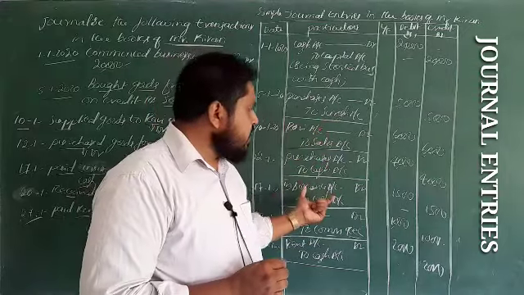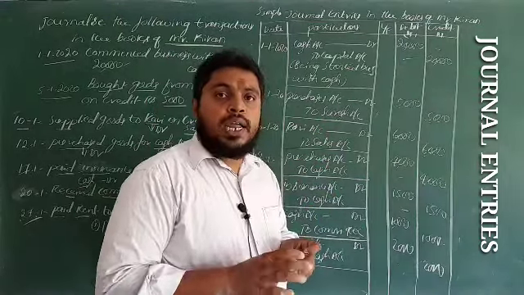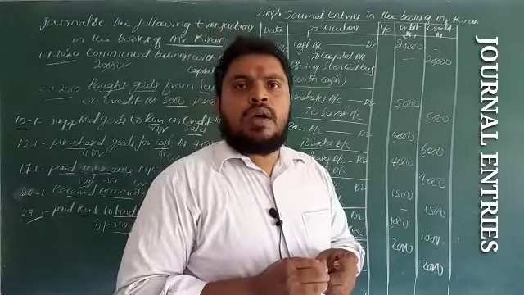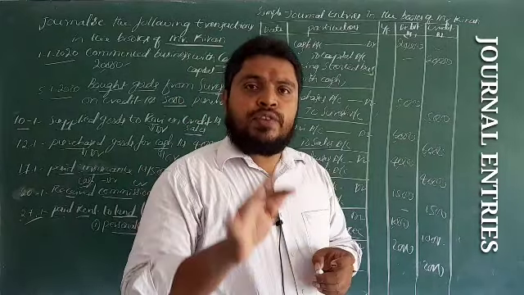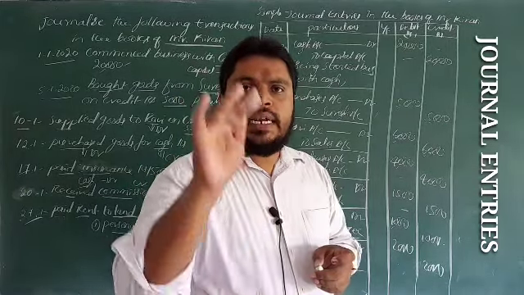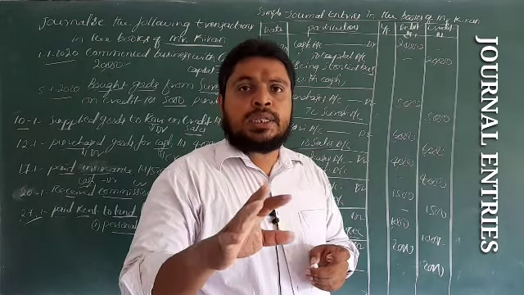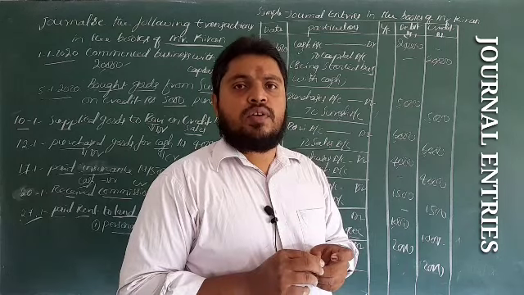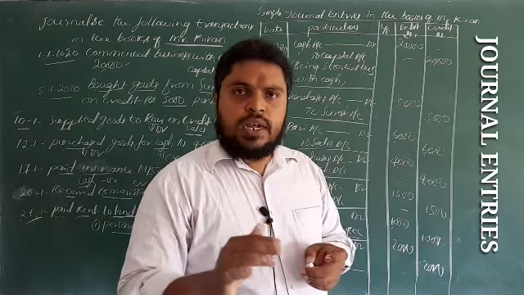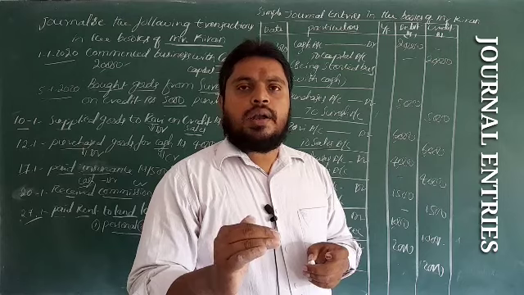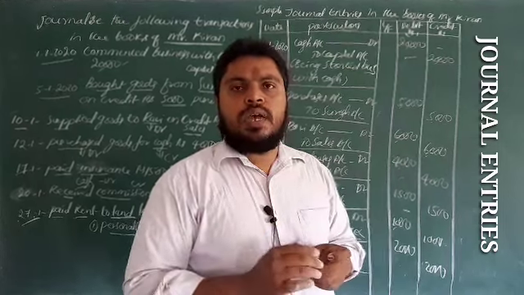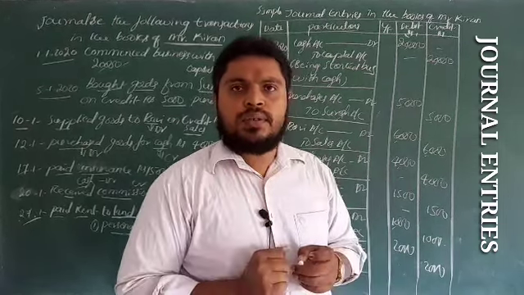Before passing these entries, I request all the students to watch the videos on the English system of accounting. I have made 3 to 4 videos on it. Under the English system, there are 3 types of accounts: personal account, real account, nominal account.